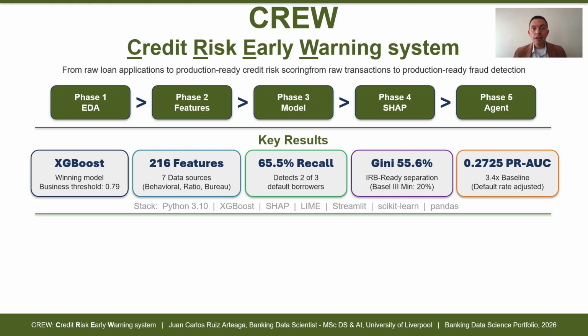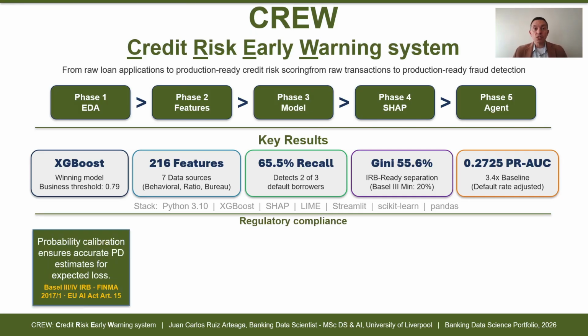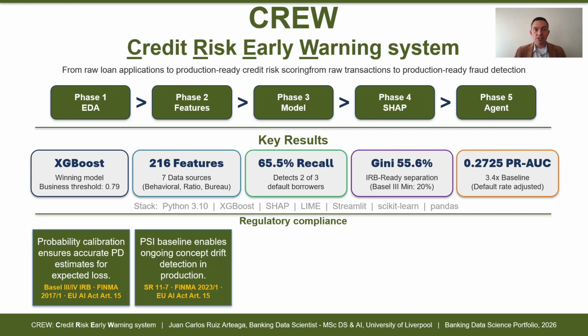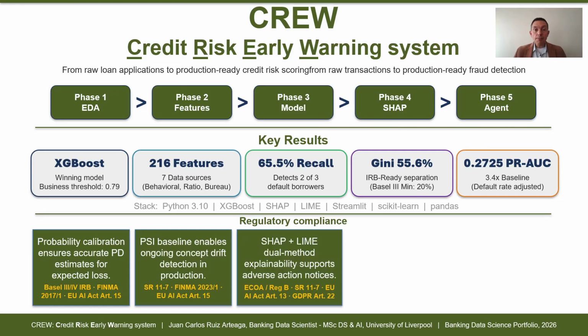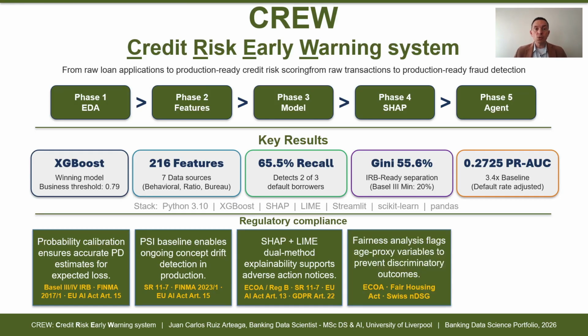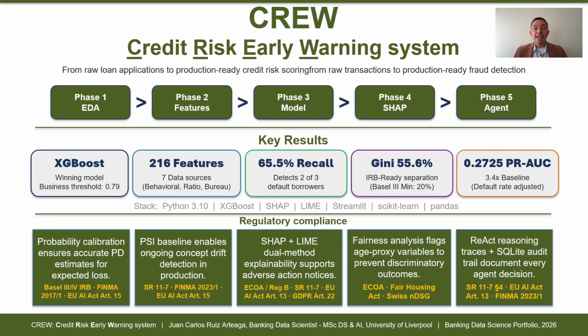For the regulator, every design decision maps to a specific framework. Isotonic calibration covers Basel III and others. PSI monitoring covers SR 11.7 and FINMA. SHAP plus LIME covers the EU AI Act and ECOA. Fairness analysis prevents discriminatory lending outcomes, and the React audit trail covers SR 11.7.